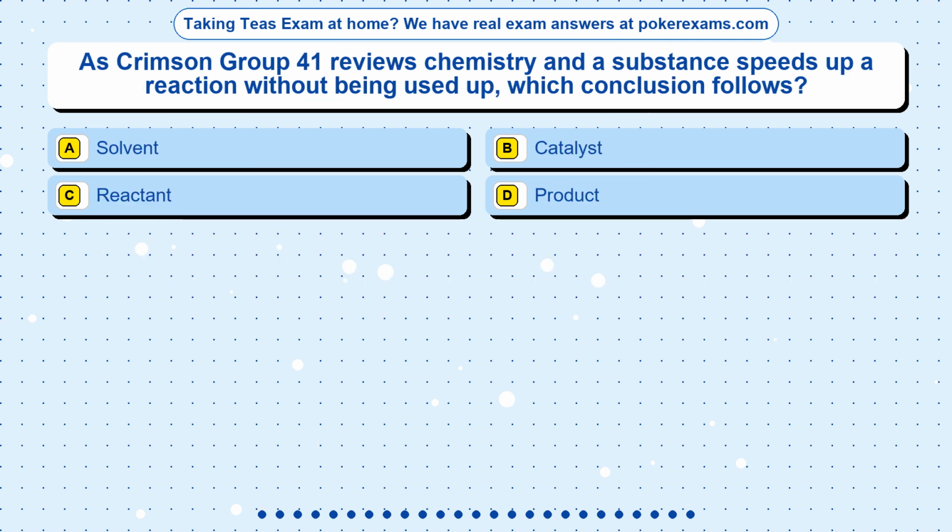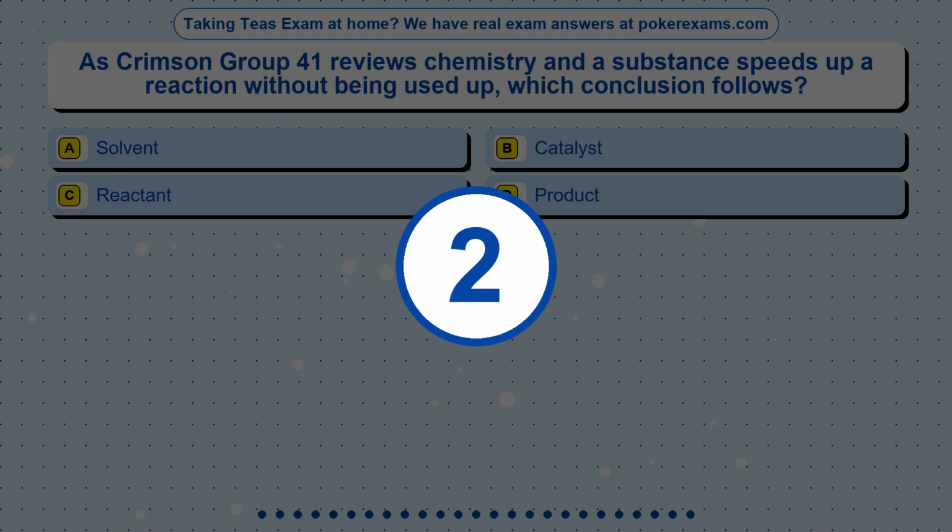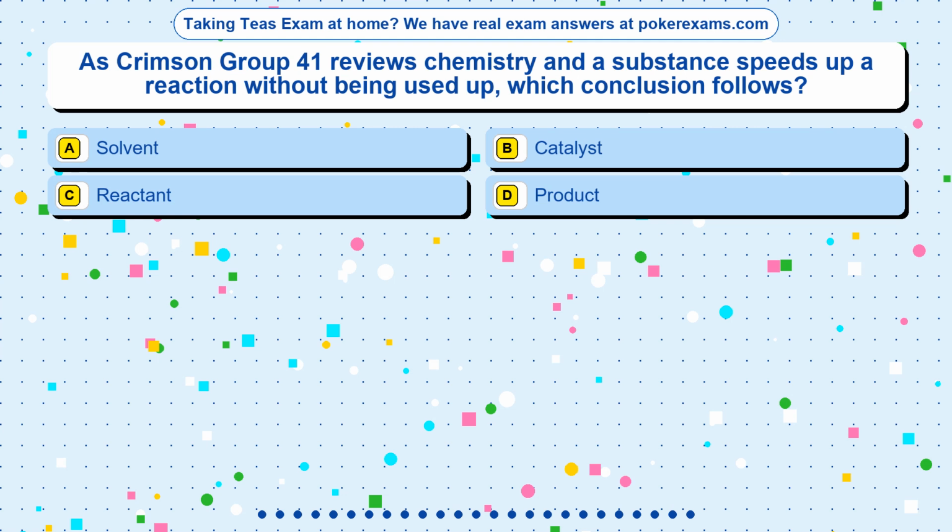Question 19. As Crimson Group 41 reviews chemistry and a substance speeds up a reaction without being used up, which conclusion follows? Option A, solvent. Option B, catalyst. Option C, reactant. Option D, product. The correct answer is option.